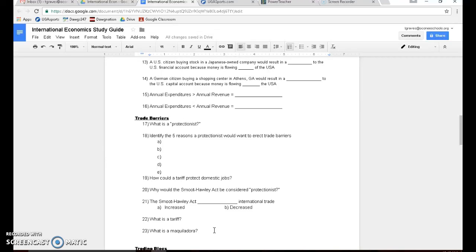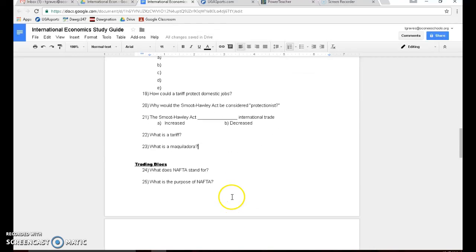So factories that used to be in the United States, like in Michigan with Ford, they've now sent those jobs overseas to Mexico because they don't have to pay workers in Mexico as much as workers in the United States, which is bad for people in the United States because jobs are leaving the country. But it also could be good, because if Ford can produce their cars for cheaper in Mexico, the production costs are lower. That means they can charge lower prices to the consumer. So it's kind of good and bad.